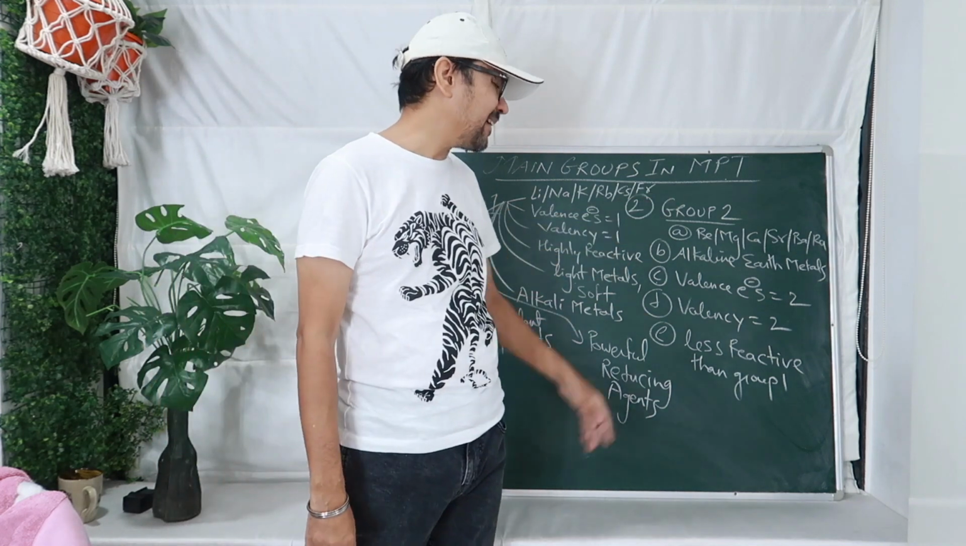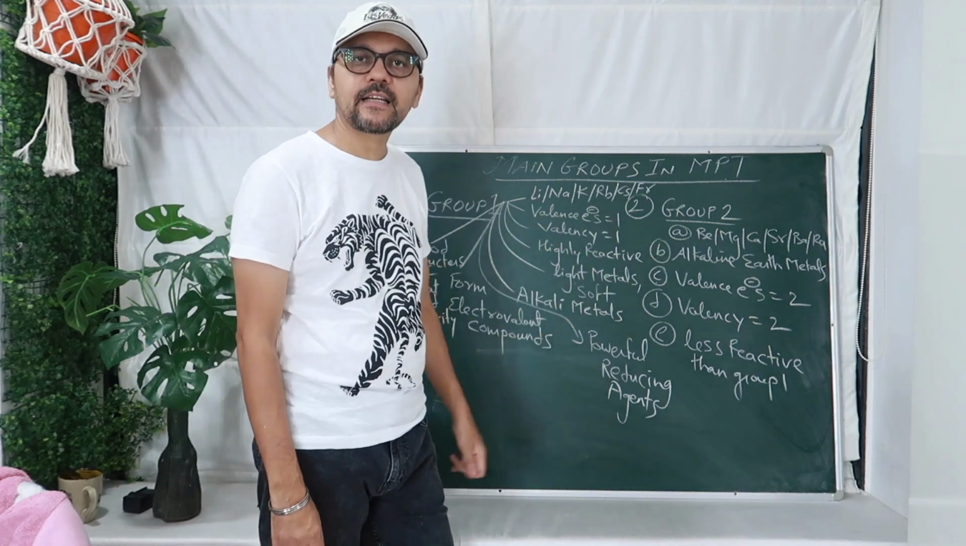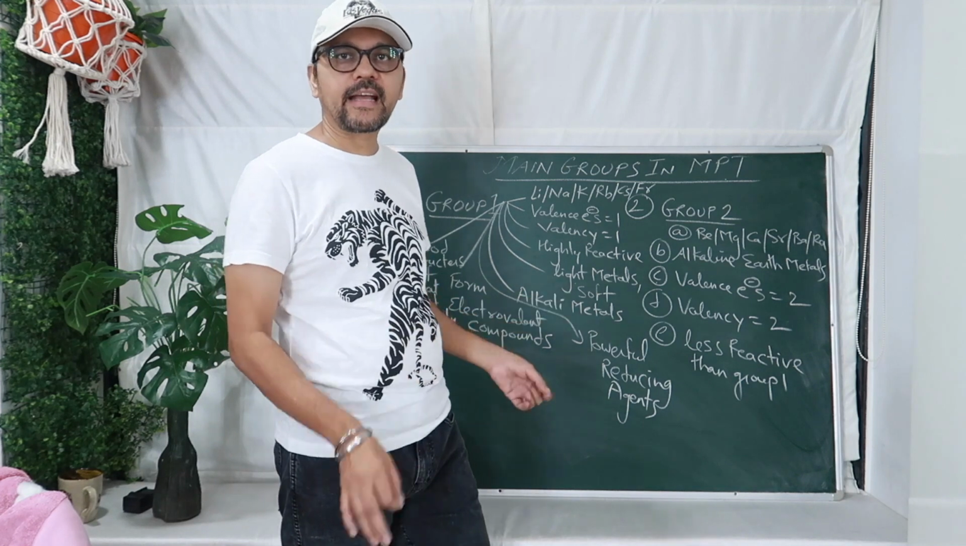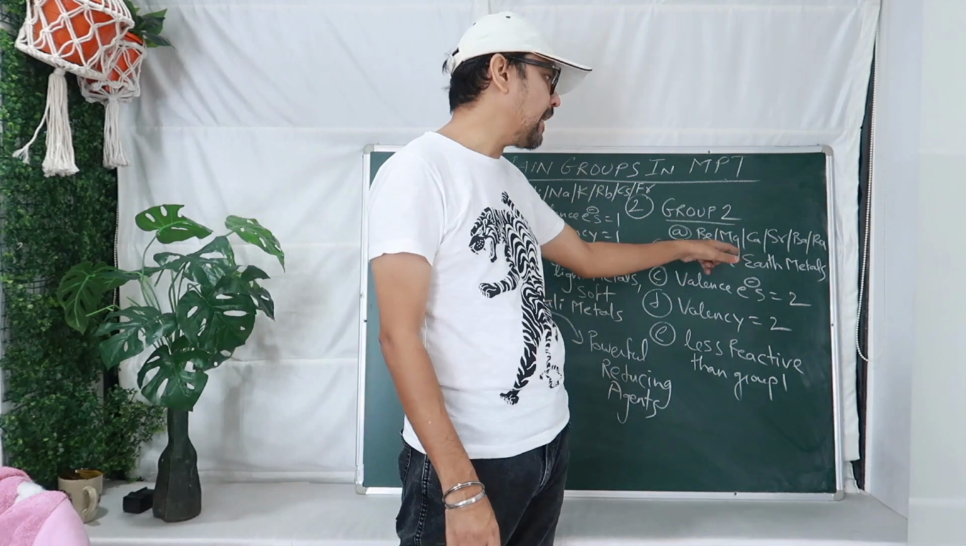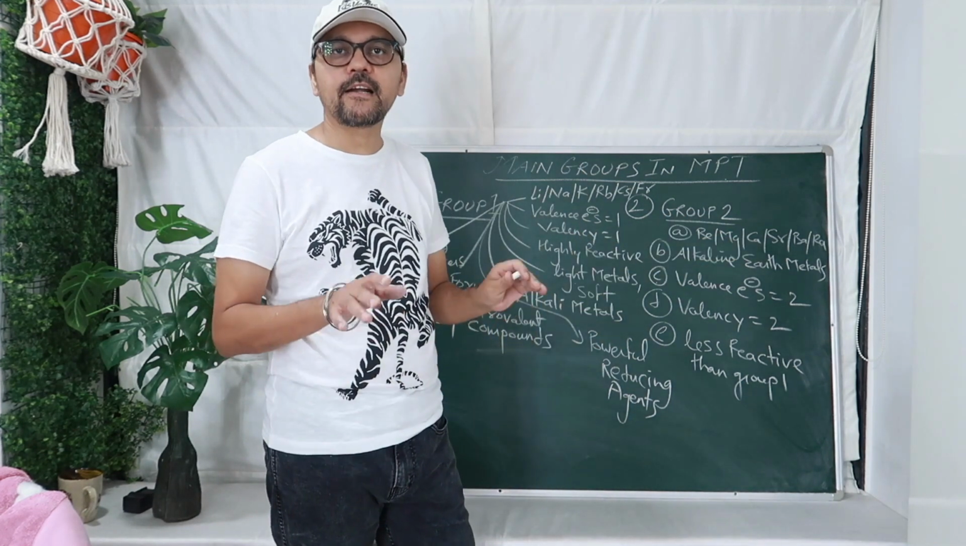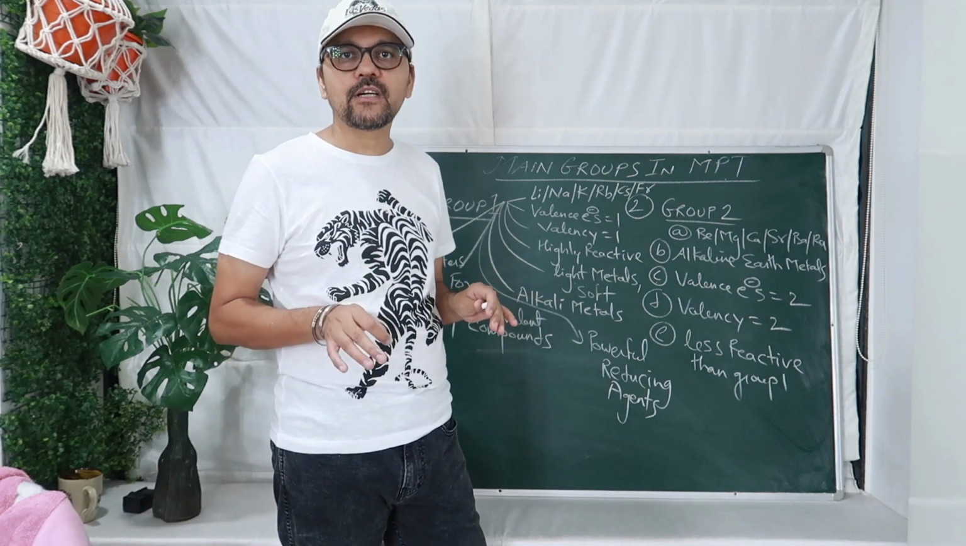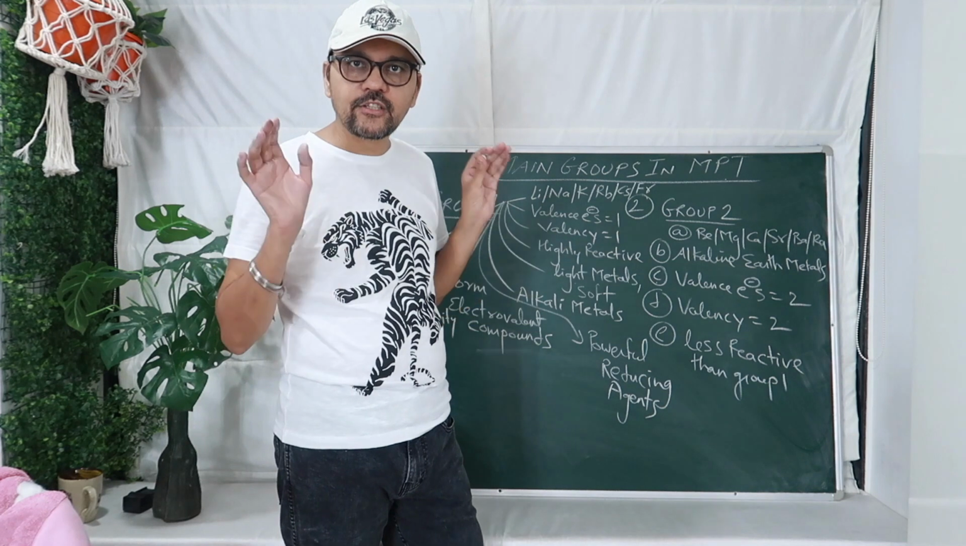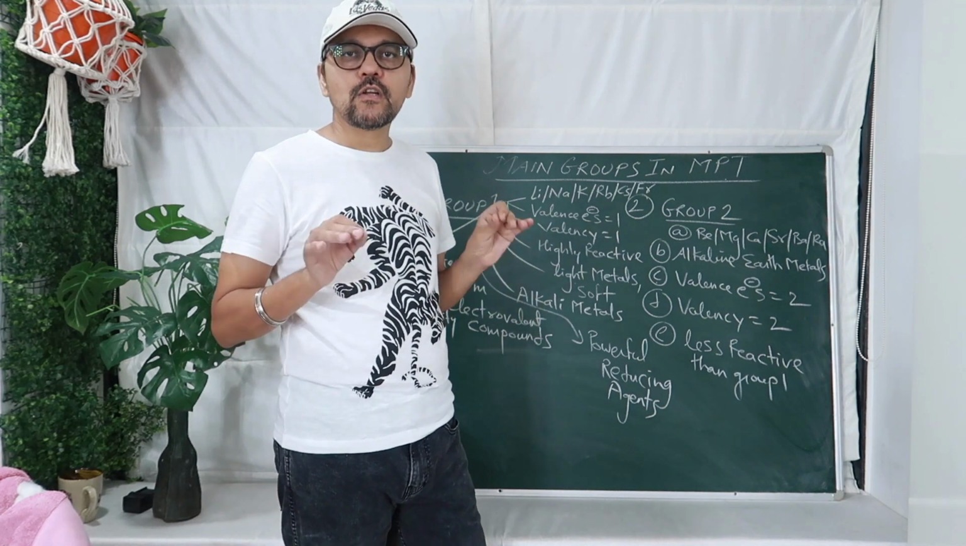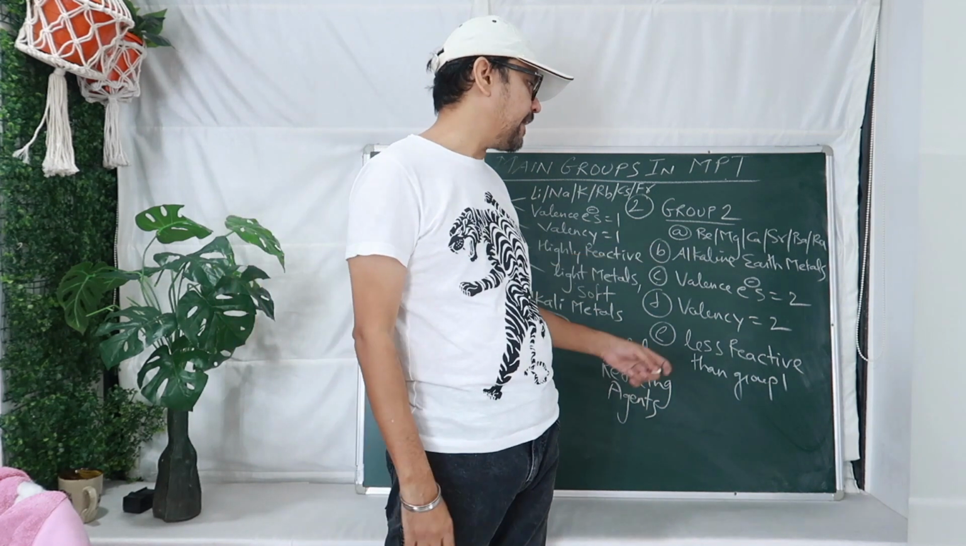Now we come to group 2, where you have to remember only 5 points. Group 2 is Be Mg Ca Sr Ba Ra. Alkaline earth metals, because they are present in the earth's crust, as I have told you, and they are also basic in nature. That means alkaline in nature. pH everyone has heard of. So they are alkaline in nature.